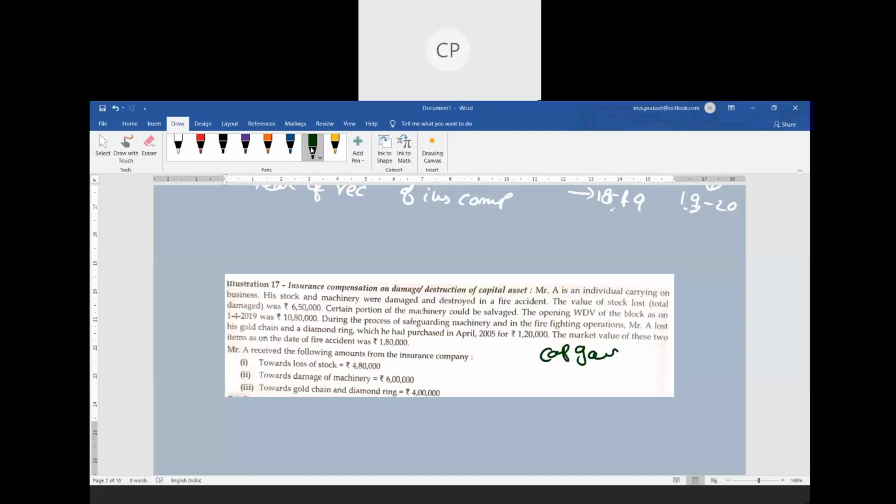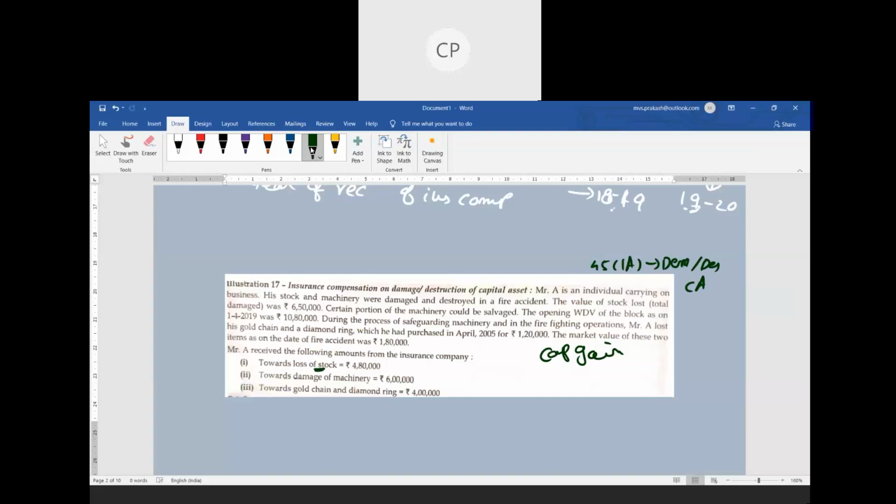How do we calculate it? And to what does 45 subsection 1A apply? 45 subsection 1A is only applicable for damage or destruction of a capital asset. Is stock a capital asset? No. Stock is not a capital asset.